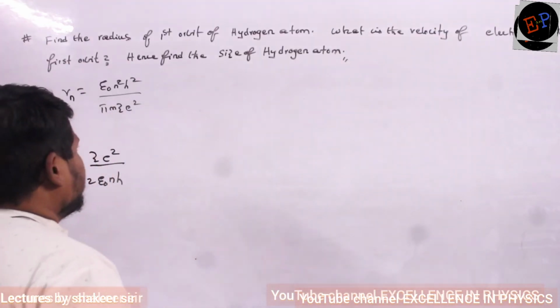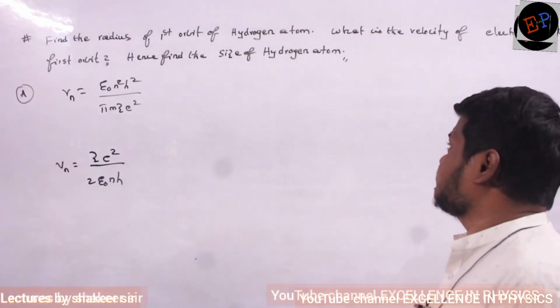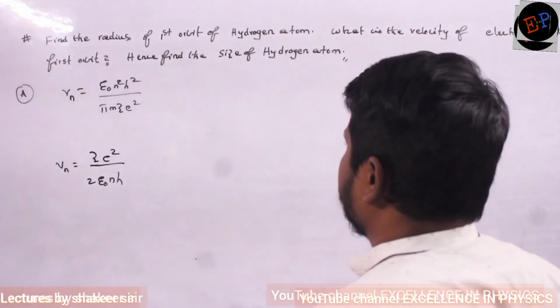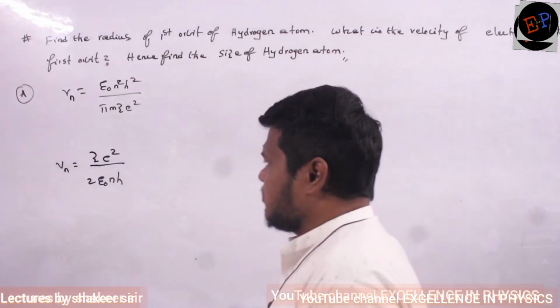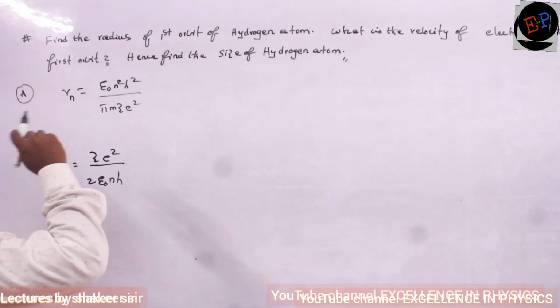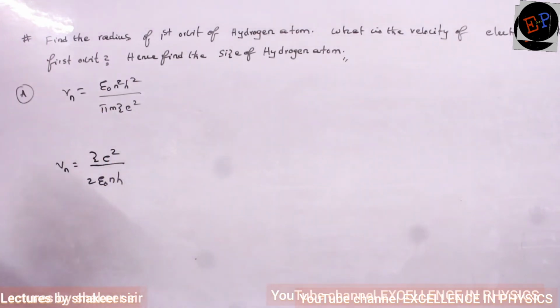So find the radius of the first orbit of the hydrogen atom, and similarly what is the velocity of the electron in the first orbit. Hence find the size of the hydrogen atom. Clear? So what he is saying is the radius of the first orbit. These are the equations for radius and this is the equation for velocity. Are you able to understand?